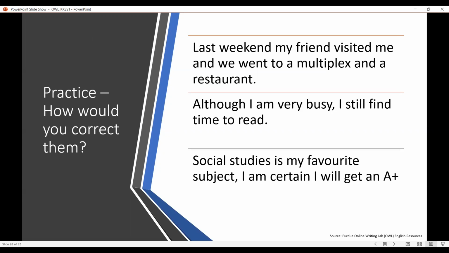And another way of putting it is, after the subject, comma, we can put "so", or we can also put "and". For example, "Social studies is my favorite subject and I am certain I will get an A plus." You can also say, "Social studies is my favorite subject. So I am certain I will get an A plus." After A plus, we'll have a full stop. So in this way, we can use it.